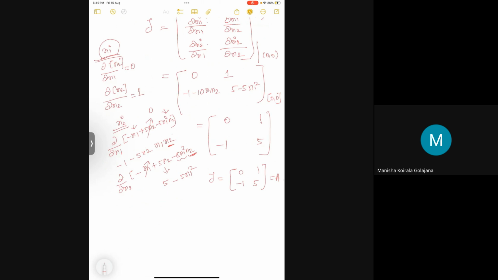Good. Now they also have asked for the B matrix, right? We have to find the B matrix also. So if you want to find the B matrix, with u equal to 0 we have to consider. Just checking whether the answer is correct or not.